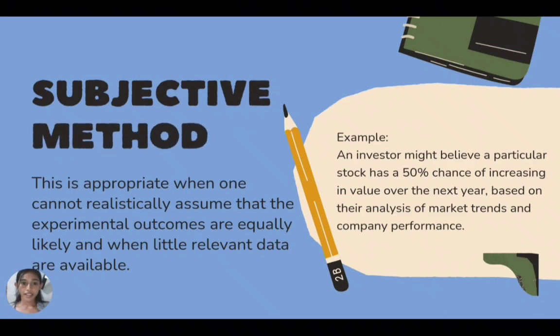Next is the subjective method. This is appropriate when one cannot realistically assume that the experimental outcomes are equally likely and when little relevant data are available. For example, an investor might believe a particular stock has a 50% chance of increasing in value over the next year based on their analysis of market trends and company performance.